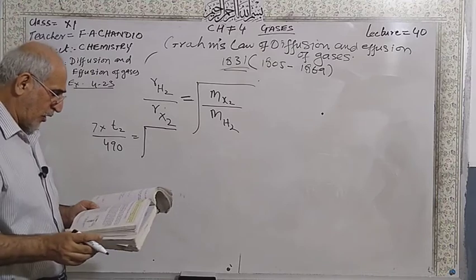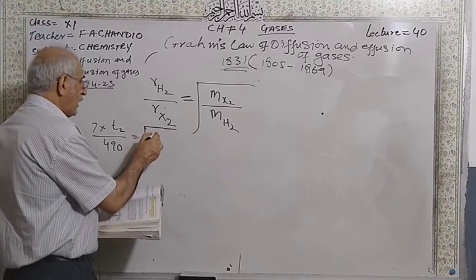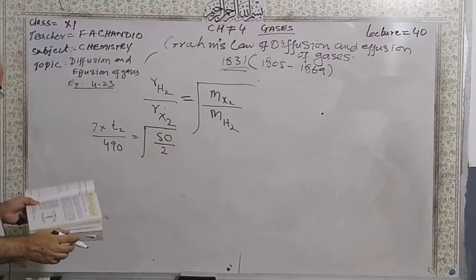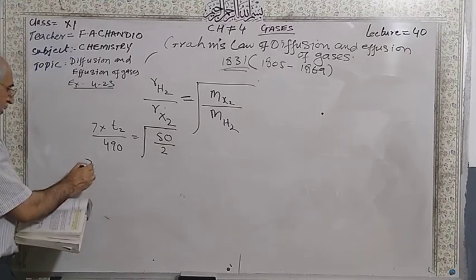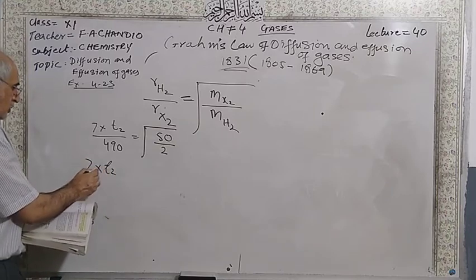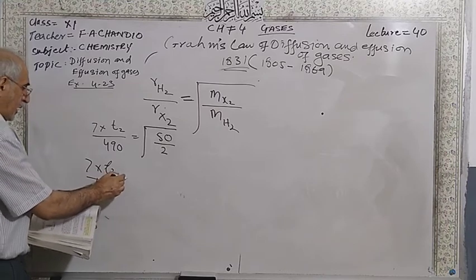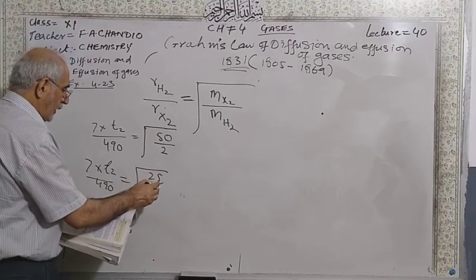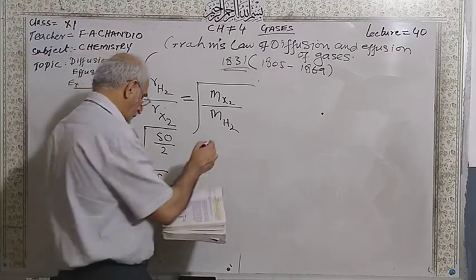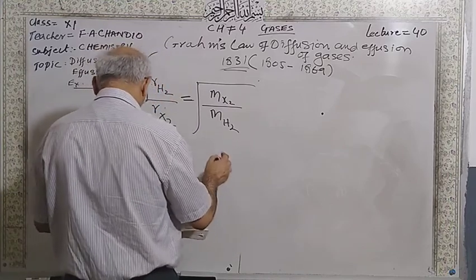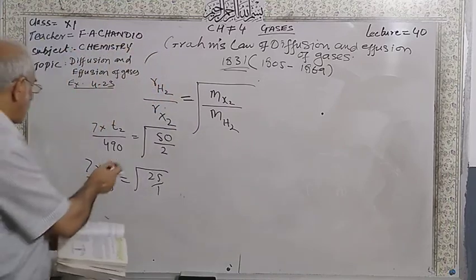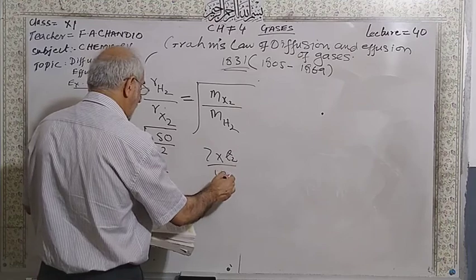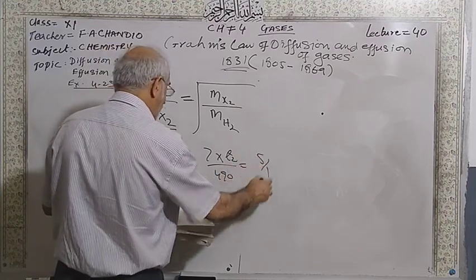Inversely proportional to the square root of their molar masses, 50 divided by 2. So this will be 7 multiplied by T2 divided by 490 is equal to under root 25 over 1. If you take the root of this, 7 multiplied by T2 divided by 490 is equal to 5 over 1.